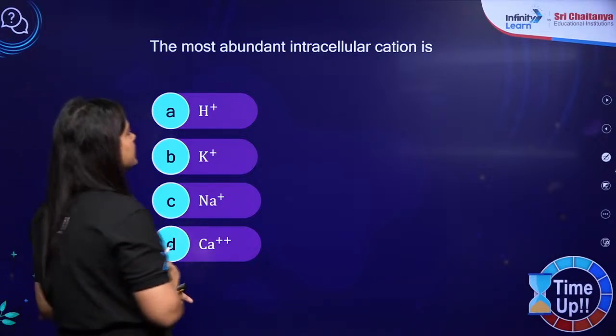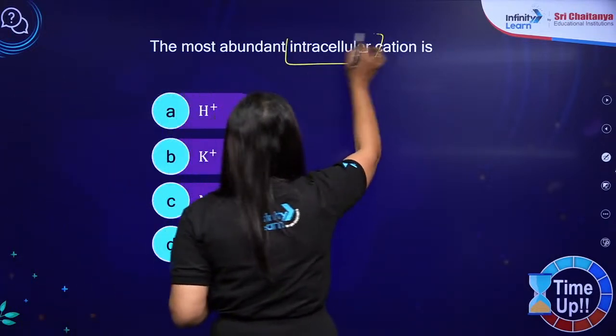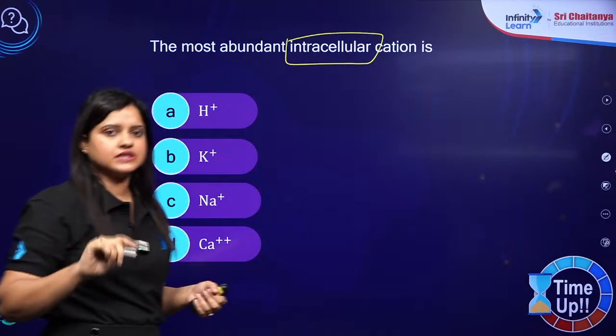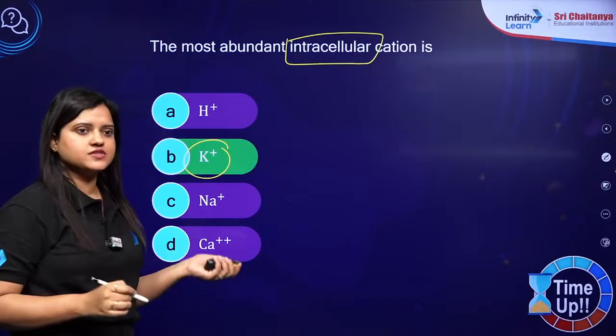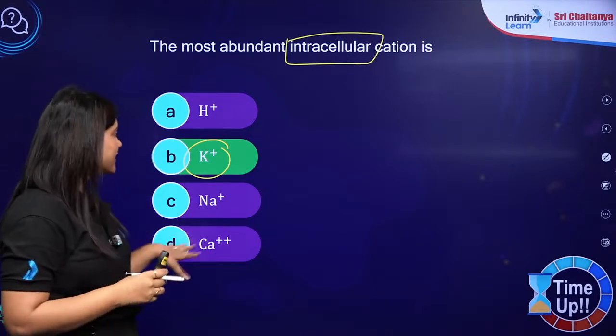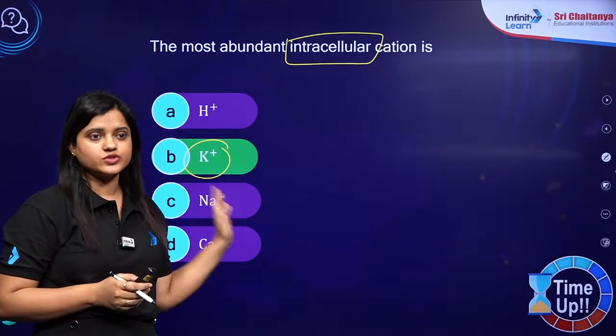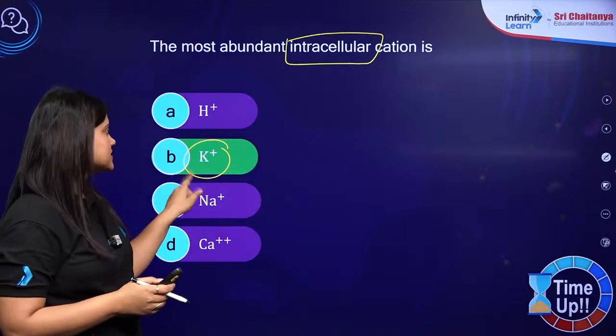Next question. The most abundant intracellular cation. Intracellular means within the cell. So answer is potassium. If you were aware of this, very good. If you were not aware of this, please note it down. So it is not C, it is B.